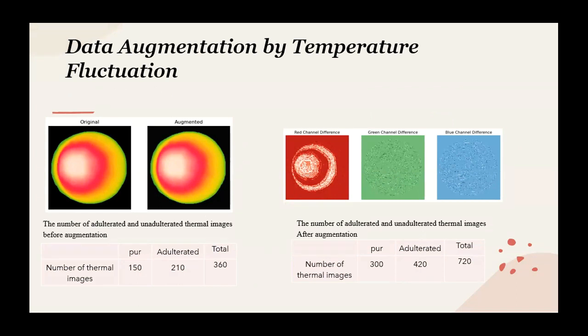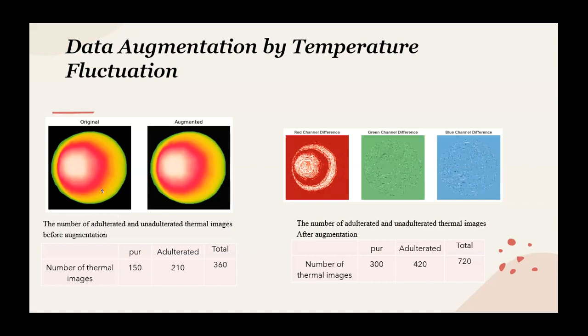The temperature fluctuation technique consists of adding random perturbation to each pixel intensity of the original thermal image, which creates artificial variation in temperature.